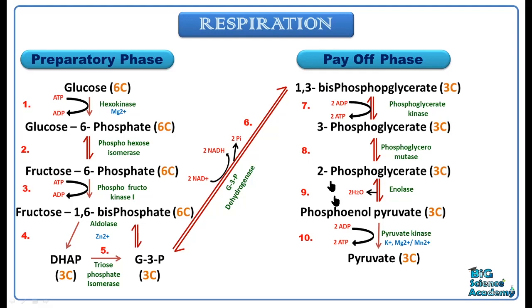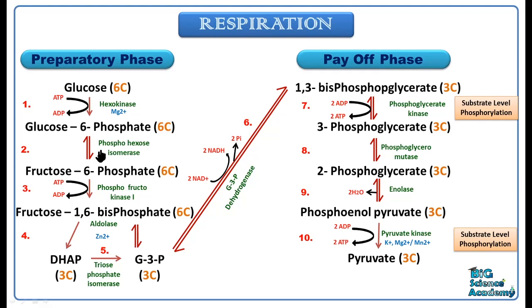So the 7th phase and the 10th phase are those two phases where ATP is being produced. So these two phases are known as substrate level phosphorylation phases. Okay. So we can see here that from the preparatory phase, step 1 and step 3 are the two steps where ATP is utilized. Okay. And in the payoff phase, the 7th step and the 10th step are the two steps where the ATP molecules are generated. Okay.